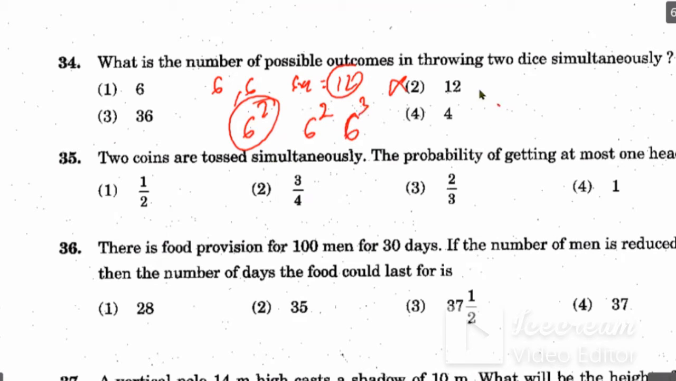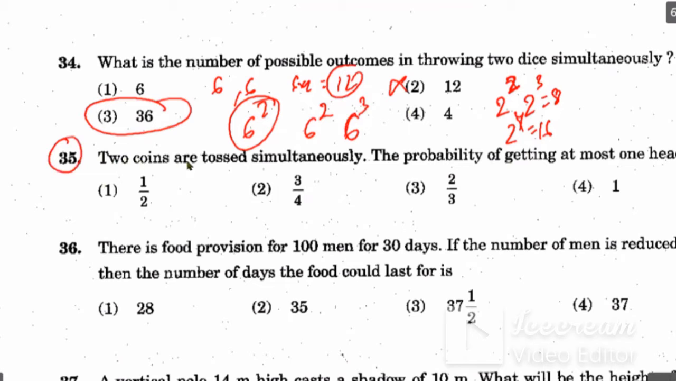If there is a coin, for one coin the possible outcomes are 2. If there are 2 coins, the possible outcomes are 4. If there are 3 coins, possible outcomes are 8. If there are 4 coins, possible outcomes are 16. Like this. So the correct answer here is 3.